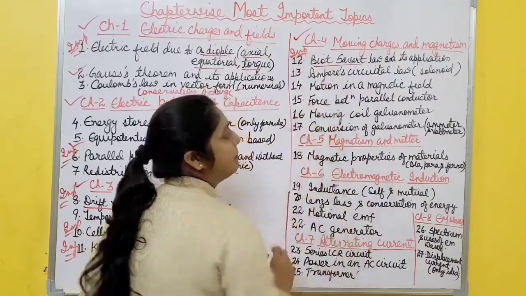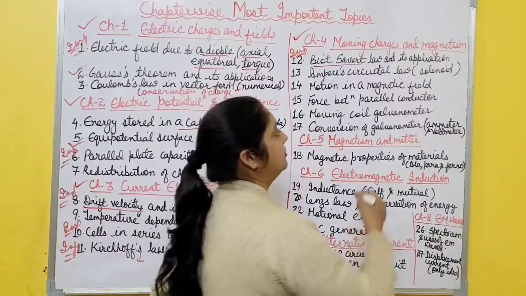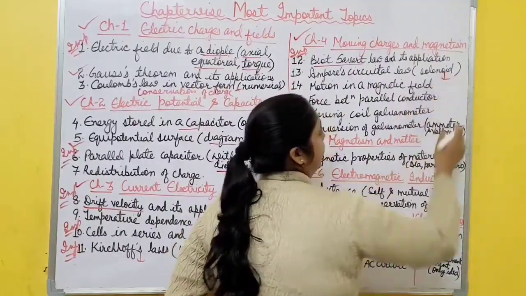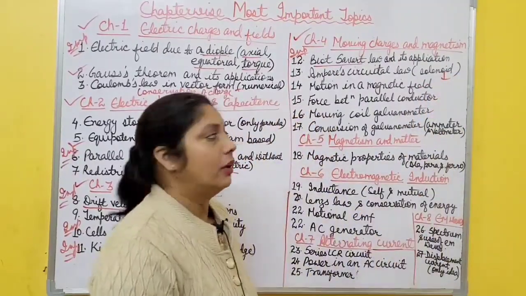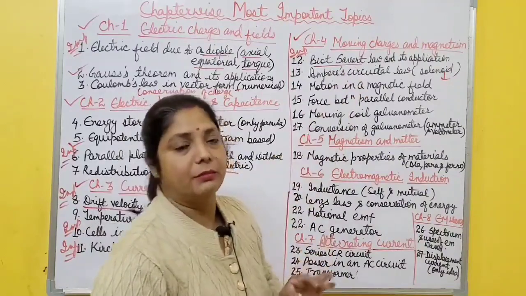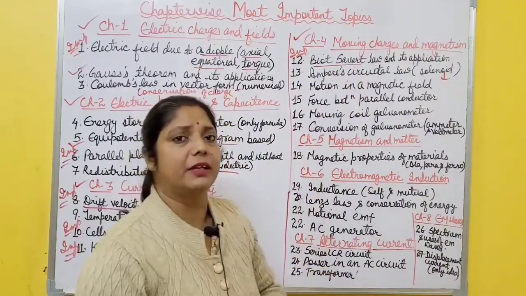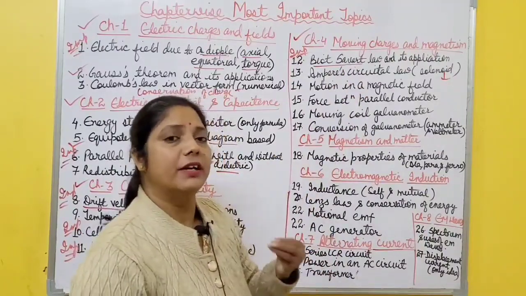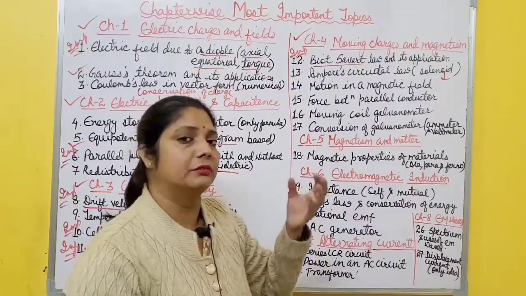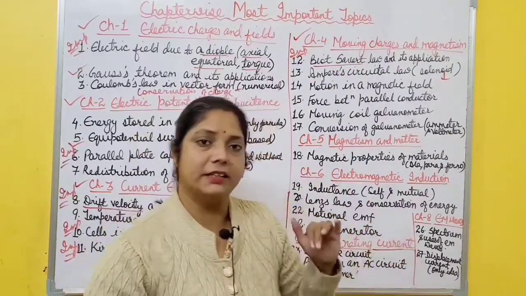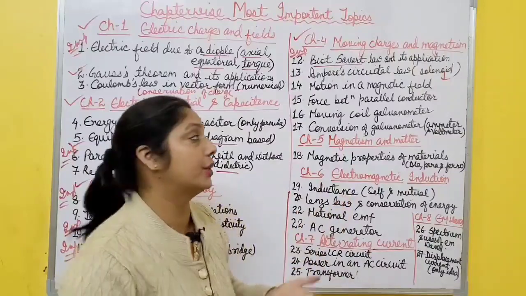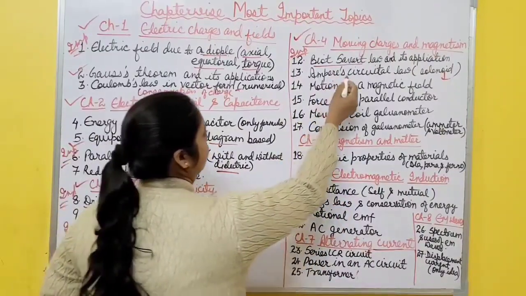Then next one is Ampere's circuital law. Only you have an idea about solenoid and toroid on the basis of this Ampere's circuital law, but no need to derive magnetic field in case of solenoid. Just revise what is the magnitude of magnetic field inside the solenoid, outside the solenoid, what is solenoid, everything. Derivation is not required.